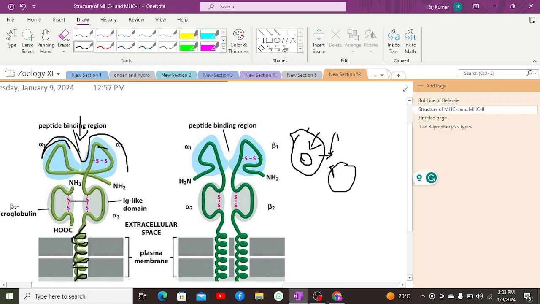Now an antigen is a particular particle of a protein. It can be a protein as well as a nucleic acid. It can also be a carbohydrate molecule, a polysaccharide molecule, and in order to be a nucleic acid, it needs to be a nucleoprotein, and in order to be a carbohydrate, it needs to be a glycoprotein.